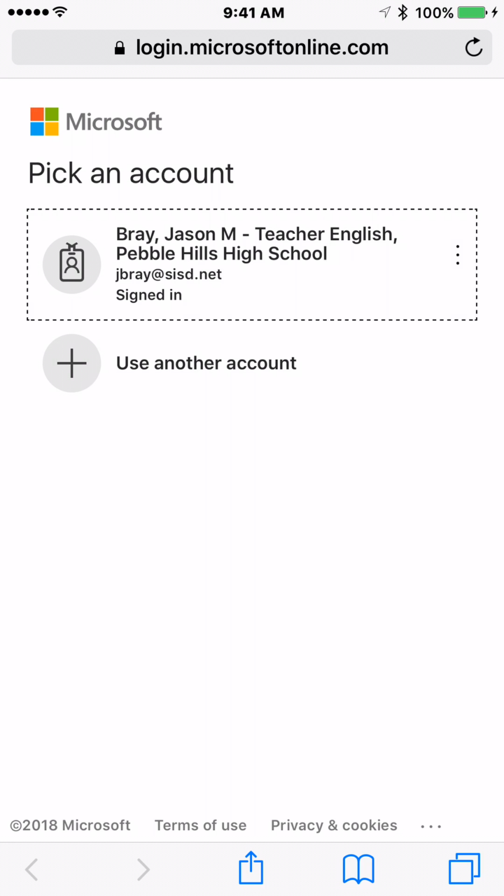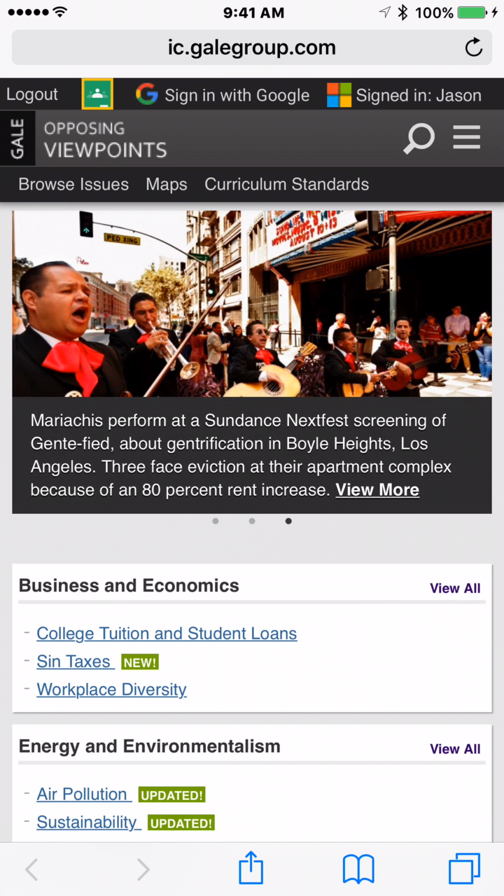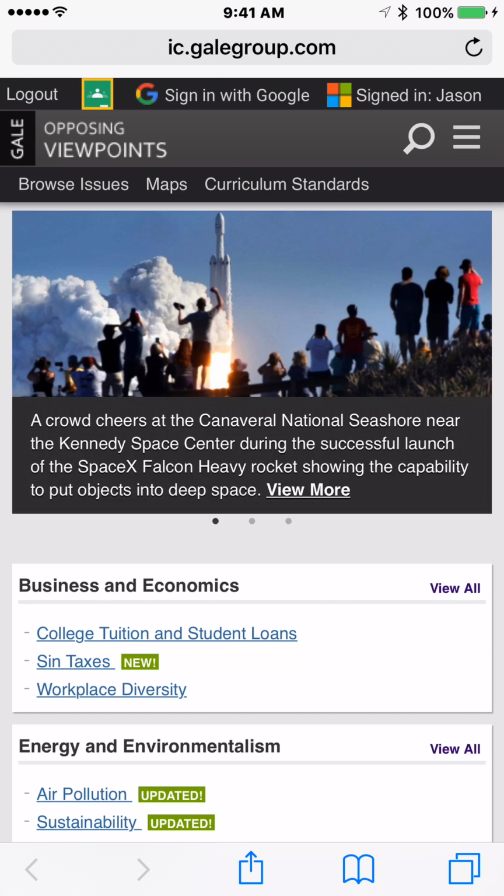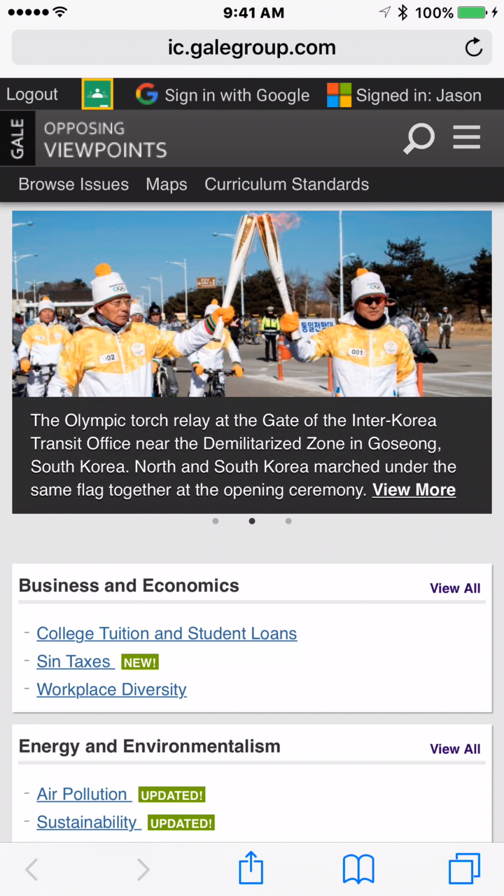Alright. When I do it, it asks me to pick an account. You should be using your school one. Go ahead and click there. I was already signed in from using my phone previously, but you can expect to get a password screen and all that there. Just type in your stuff. And like I said, you may want to tell your phone to remember it. So it just kind of goes to the page.